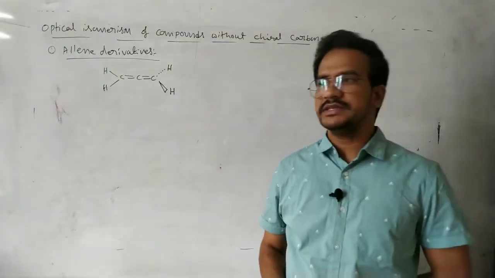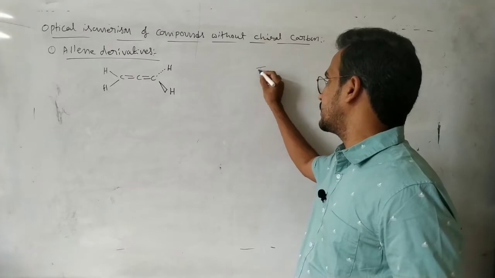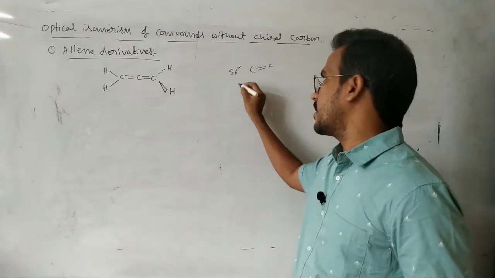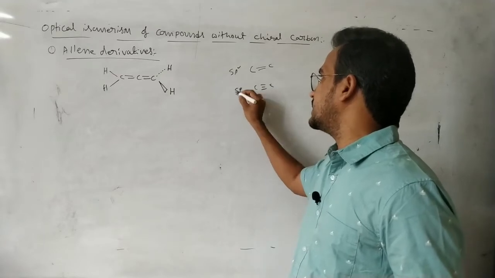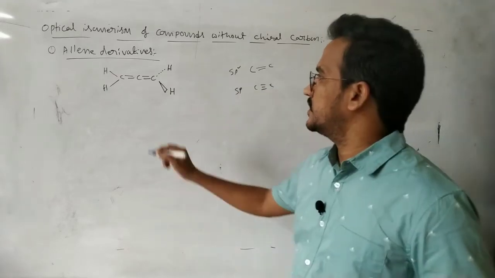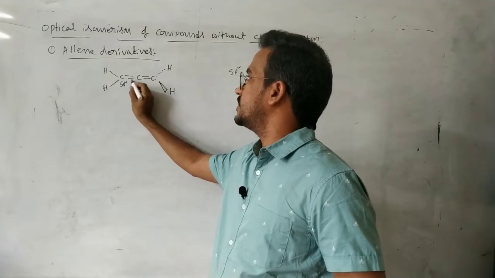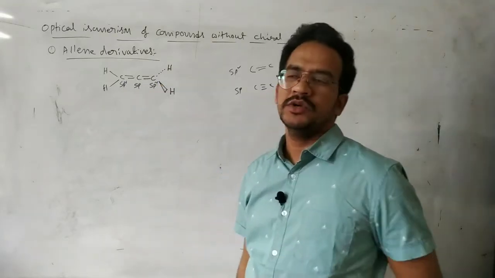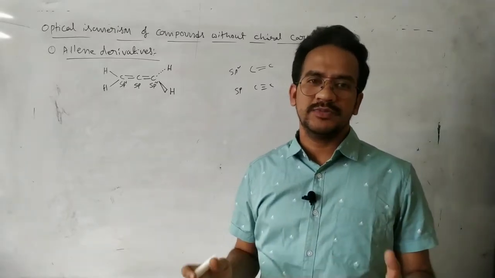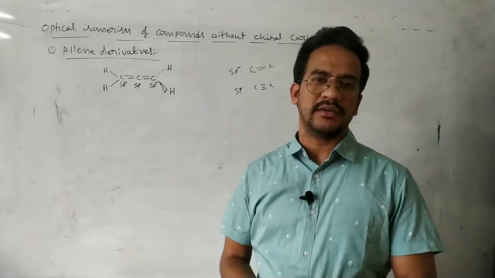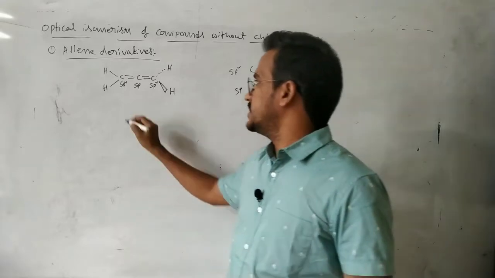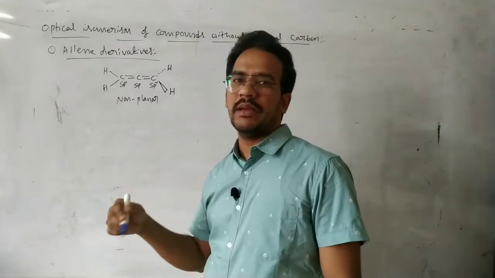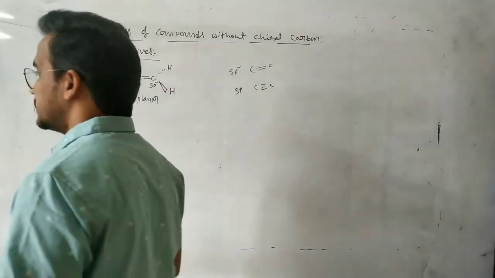You know that a double bonded carbon is planar, that means sp2 carbon. If it is an sp carbon, that is linear. In this molecule, the double bonded carbons are sp2 and the central one is sp, with two pi bonds. So this compound has only sp and sp2 carbons, and it seems it must be planar. But this compound is a non-planar compound. All atoms are not in the same plane.